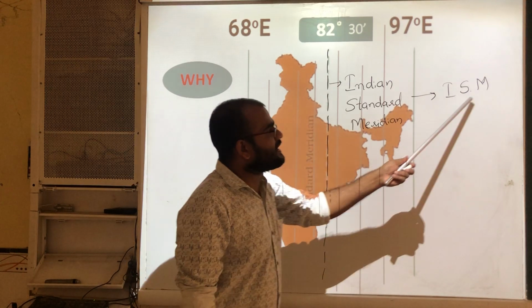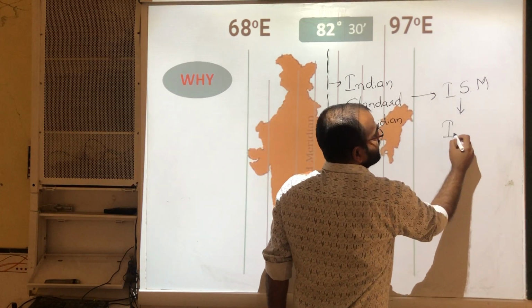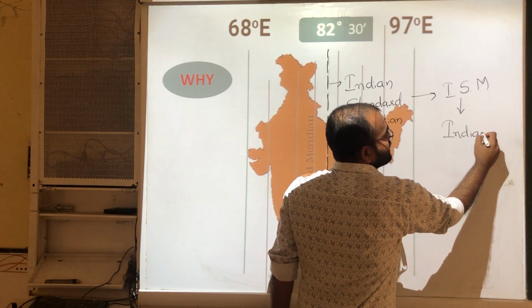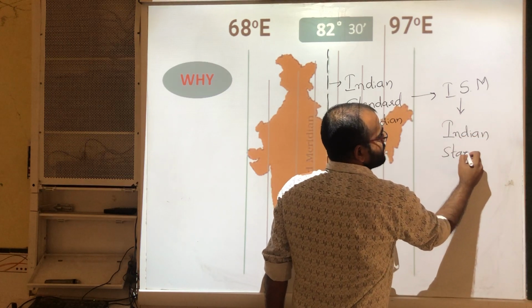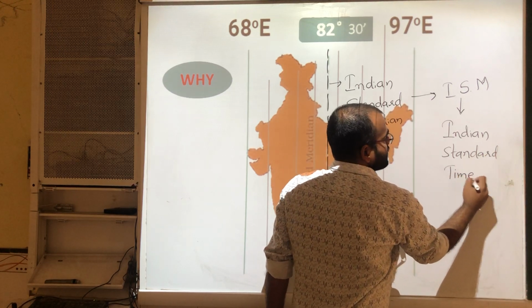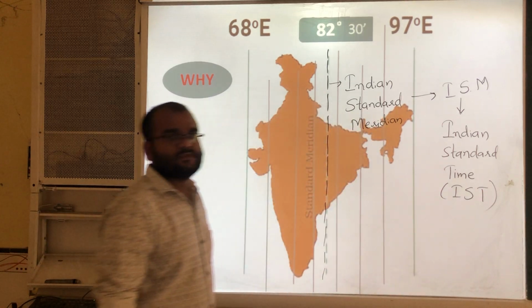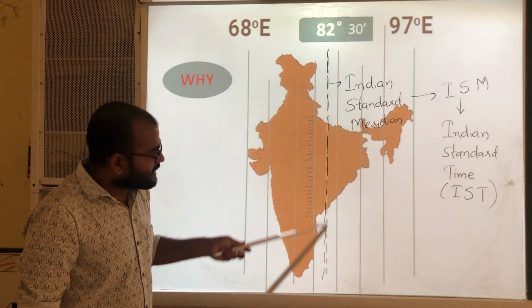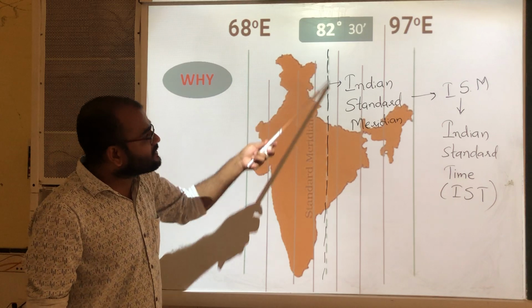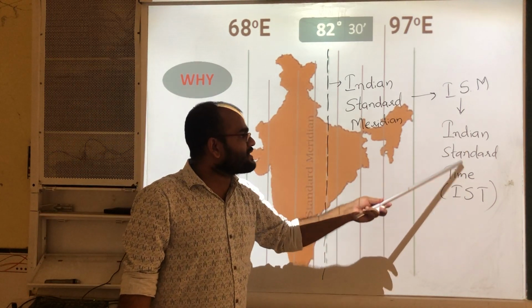Based on this Indian Standard Meridian, we fixed our Indian Standard Time, that is IST. This is our Indian Standard Meridian, and based on this meridian we have taken our standard time.